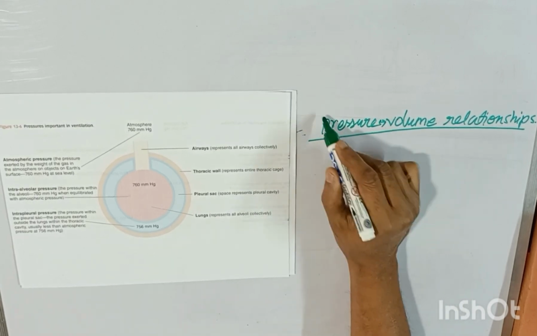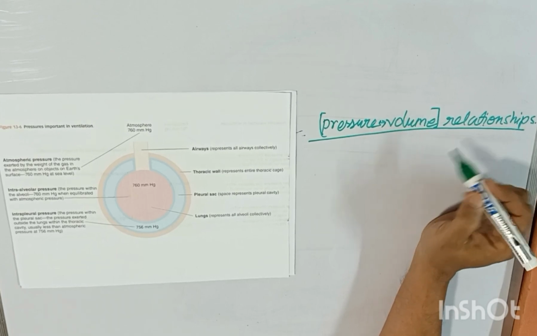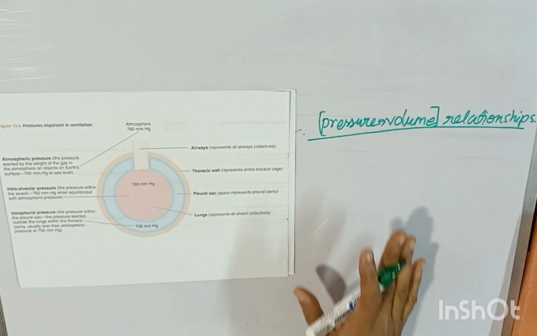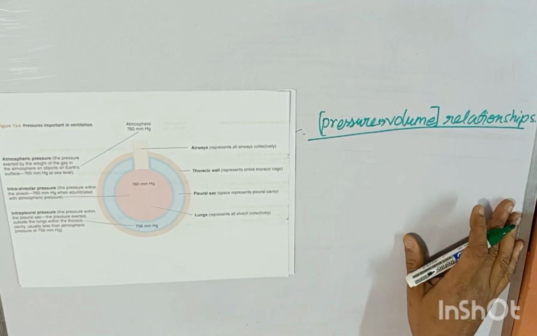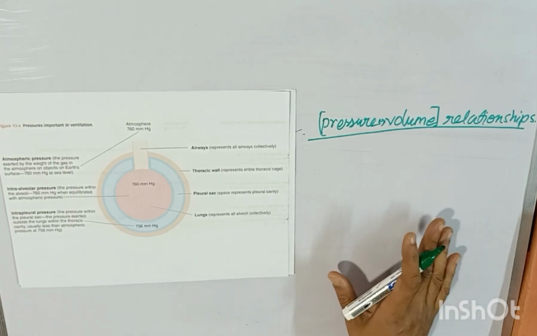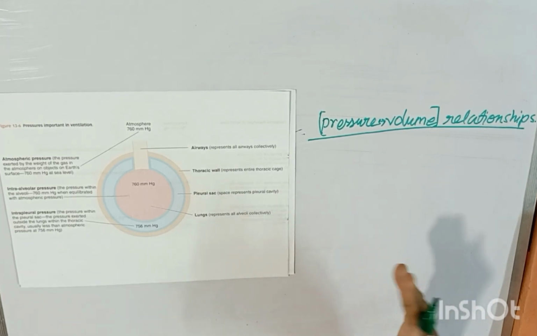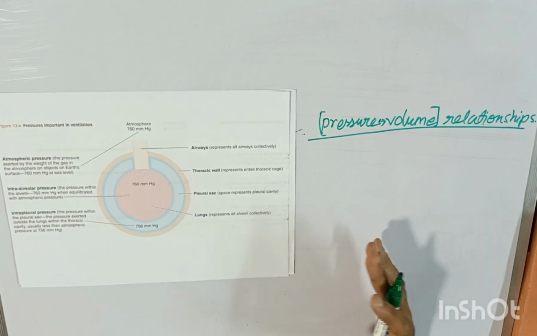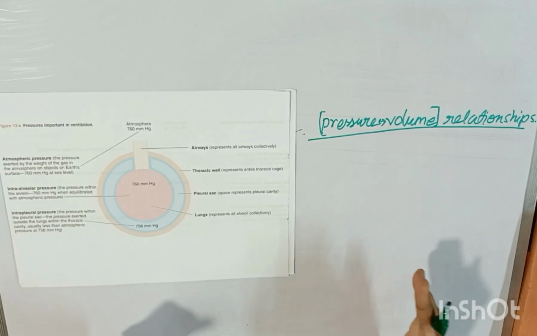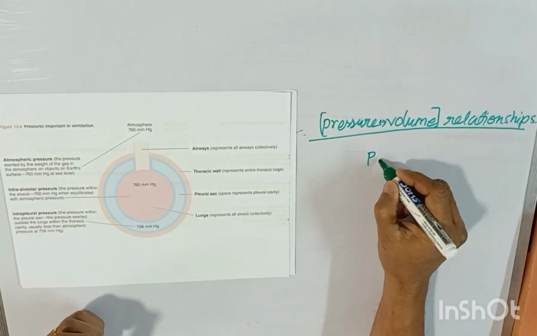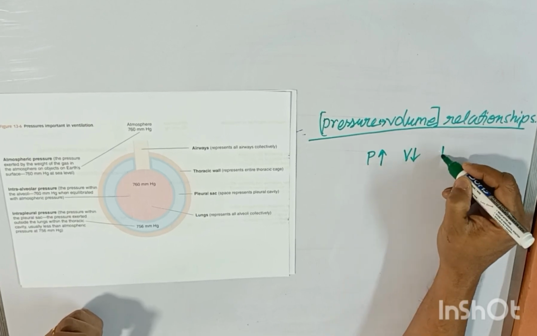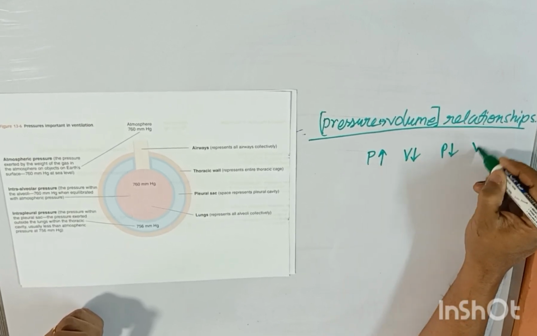So we know that lung is a closed space. Inside the lung, it's a closed space, and here pressure and volume have to remain constant. Ideal gases don't have the property of contraction and shrinkage, so for an ideal gas, this pressure volume is always constant. So if you increase the pressure, the volume has to go down. If you decrease the pressure, the volume has to go up.